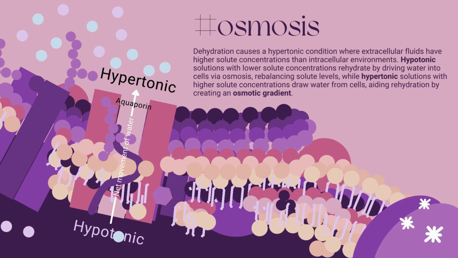In this case, cells become hypertonic due to the loss of water, while the extracellular environment is relatively hypotonic because it has a higher solute concentration. As a result, water moves from the hypotonic extracellular fluid into the hypertonic cells in an attempt to equalize the solute concentration, helping to rehydrate the cells. This means the cell has a high water potential.